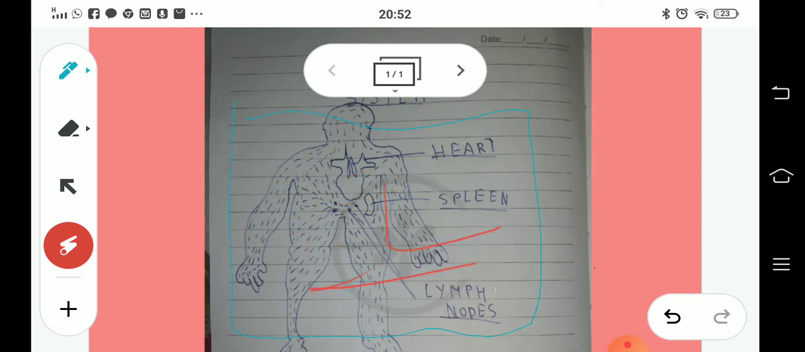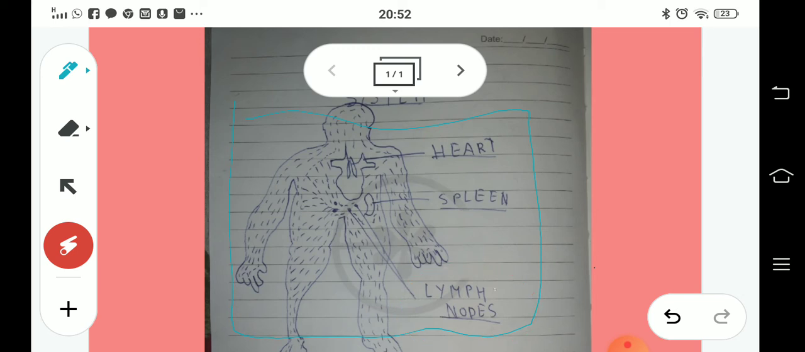Now lymphatic system consists of very special fighting white blood cells known as lymphocytes. Now lymphatic system consists of two things: lymph vessels and lymph nodes. Over here are your lymph nodes.